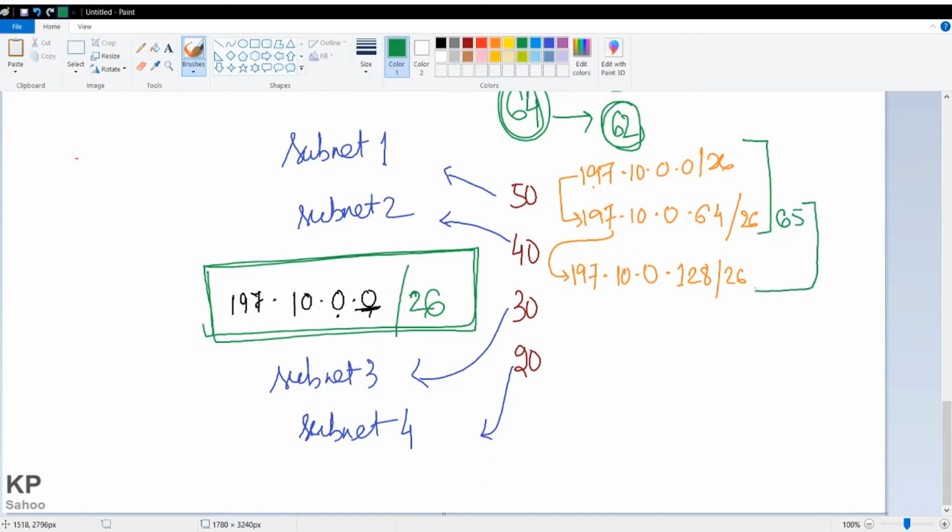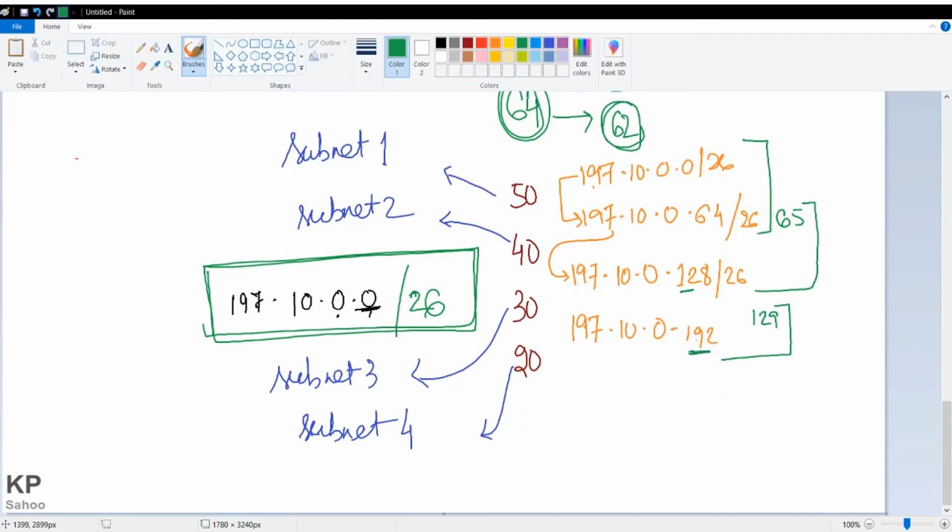Similarly, if I add 64 more here, the value should be 197.10.0.192. This ended at 128, so it will start from 129 till 192.